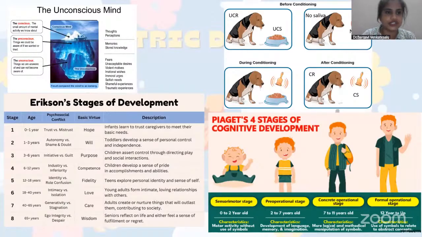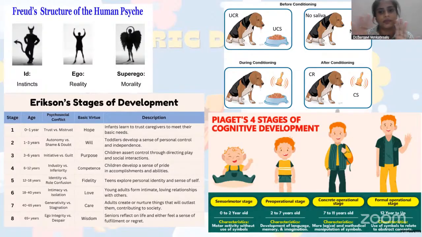Before going on to the definition, I'll just give a basic example of what is your id, ego, and superego. Imagine a child passing by a pastry shop with his or her parents at night time. He sees a piece of cake, and now he wants to have it. He'll start throwing tantrums, he'll cry, he'll hit himself, he'll do whatever it takes. At the end of the day, he wants to eat that piece of cake. That is your id. Basically these three are stages of personality development.